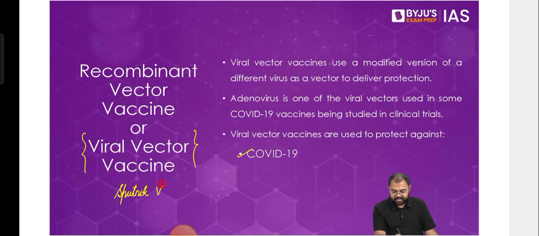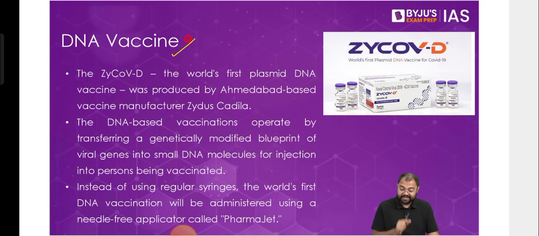Plus, there has been this DNA vaccine, something that has been produced in India. It's the world's first DNA plasmid vaccine that has been produced in India. And one of the very important factors about this DNA vaccine is that, first of all, yes, great that it is the first made in India DNA vaccine. Nobody in the world has made a DNA vaccine before India, so that's great news for us. But at the same time, it's also very important because it tackles a problem which is called vaccine hesitancy.